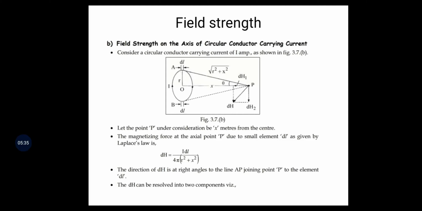The direction of dH is at right angles to the line AP joining point P to the element dl.